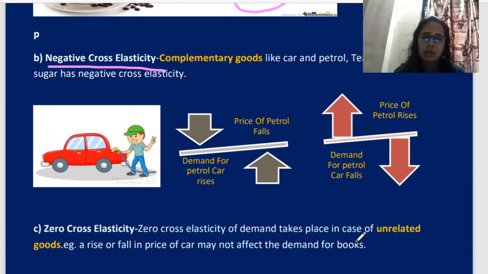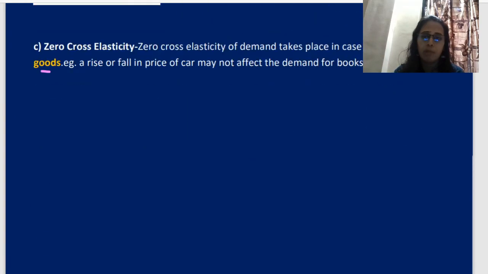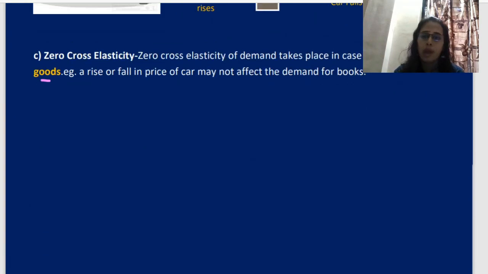Zero cross elasticity of demand takes place in the case of unrelated goods. Remember this, unrelated means what? There is no relationship at all. So rise or fall in price of cars may not affect the demand for books. Can you see any relation between cars and books? No. That's why it is applicable for unrelated goods.